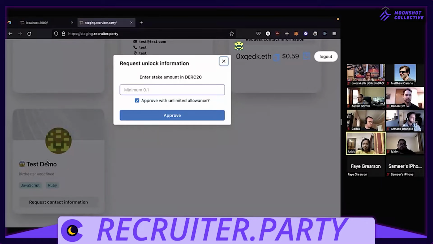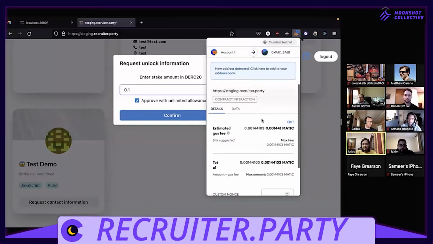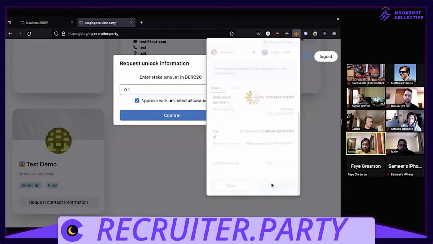We just created it for the demo so that we can show you how it might look from both of our perspectives. I'm going to put 0.1 dummy RC20. We're going to give it unlimited allowance. I think I already have allowance. If you do not have allowance, it'll show you the approve button. If you have allowance, it'll show you the confirm button. Since I already approved it, I'll just go ahead and confirm my transaction. So I'm going to click confirm.